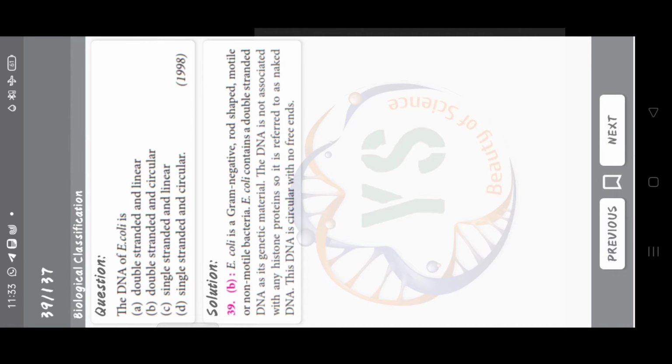The DNA of E. coli is double-stranded and linear, double-stranded and circular, single-stranded and linear, and single-stranded and circular. And the correct answer is option B, double-stranded and circular. The main role of bacteria in the carbon cycle involves chemosynthesis, digestion or breakdown of organic compounds, photosynthesis, assimilation of nitrogenous compounds. The correct answer is option B, digestion or breakdown of organic compounds.